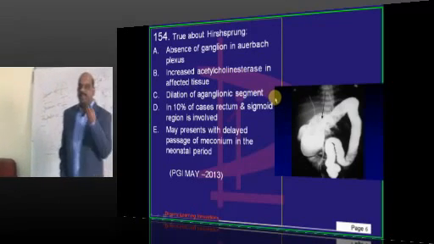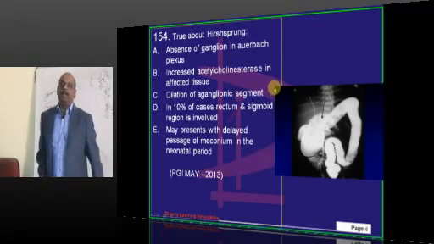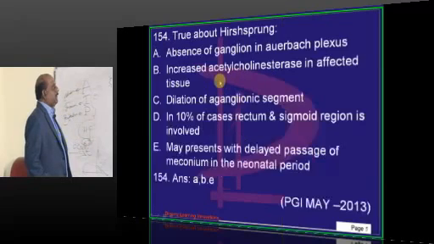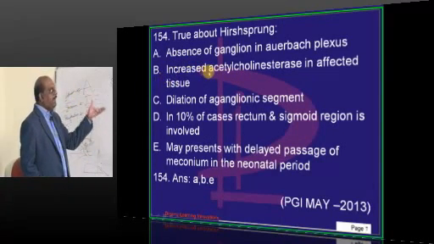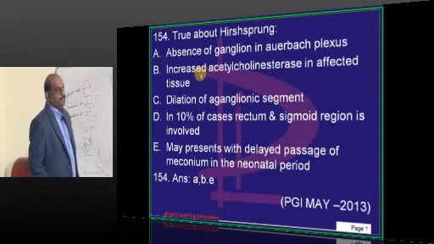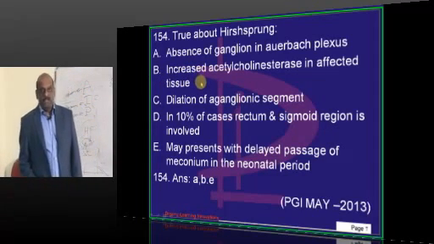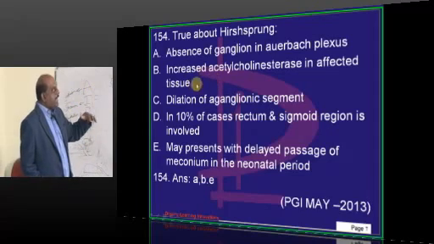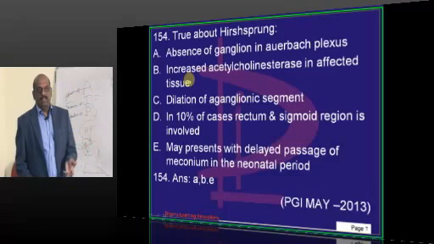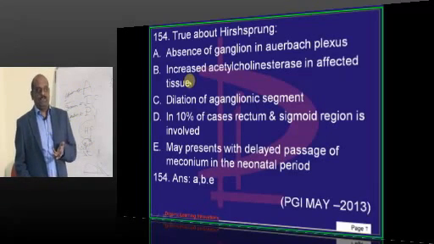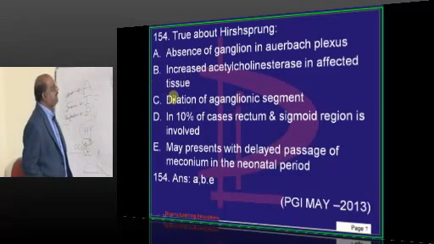Hirschsprung's disease is another very classical topic. So what happens in Hirschsprung's? Auerbach's plexus, typically ganglion cells are absent, and acetylcholinesterase becomes increased in those areas. More acetylcholinesterase means acetylcholine gets broken down. Unless acetylcholine is there, peristalsis doesn't occur, and if peristalsis is not there, aperistalsis will be there. That's what typically will happen.